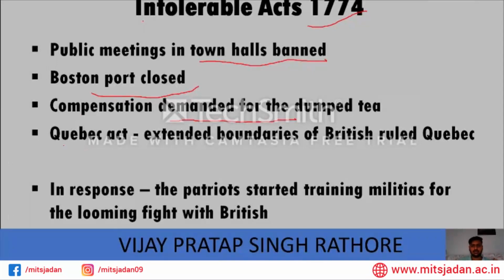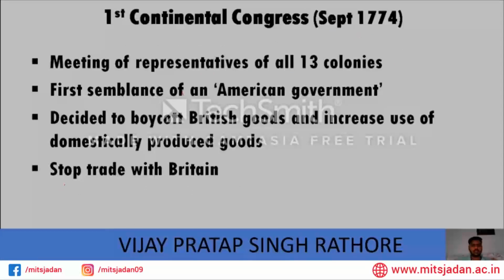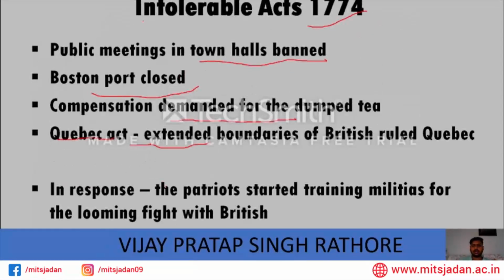Again, a Quebec Act was passed. They extended the boundaries of British-ruled Quebec, which is about Canada. It was not a popular act at that time, because it did not work in America. Already there were lots of problems. In response to this, the Patriots started training militias for looming fighting with the British. They were getting ready, very sure that now the war was going to happen.